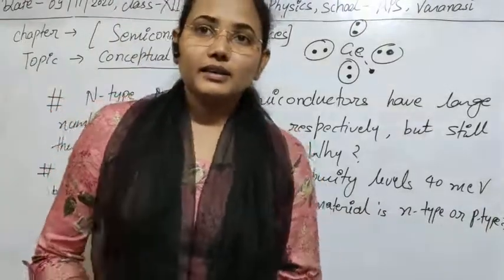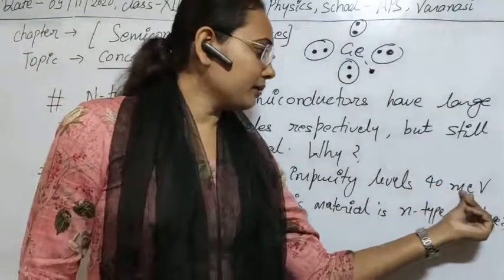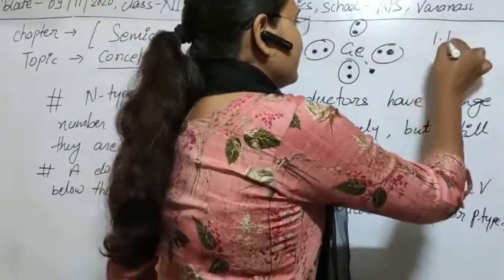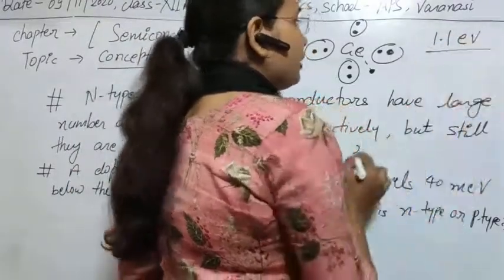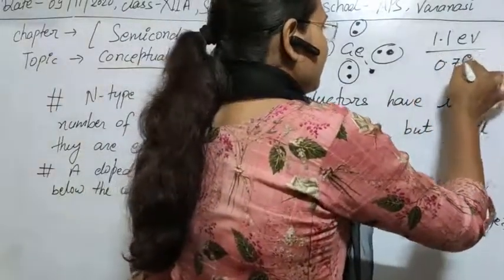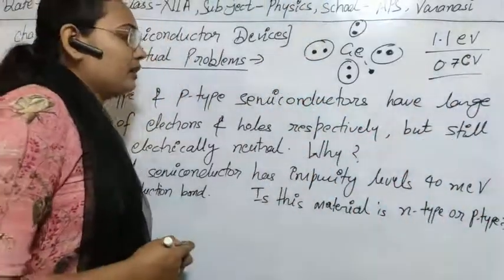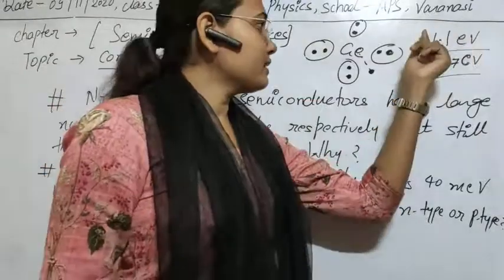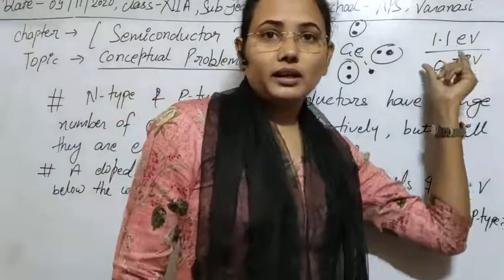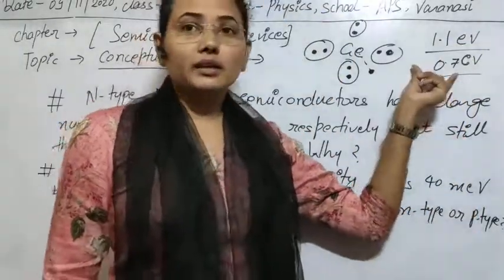It is given that a semiconductor material has a band gap equal to 40 millielectron volt. As you know, in the case of semiconductors, silicon has a 1.1 electron volt energy band gap, and germanium has 0.7 electron volt. So if there is doping, then compared to pure semiconductors, whose band gaps are in electron volts, this is a very small amount.